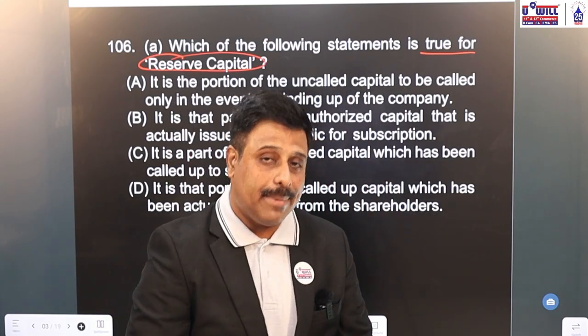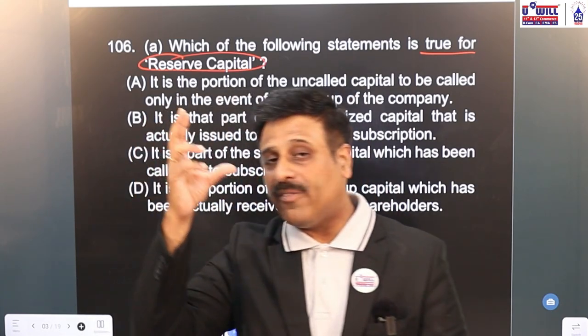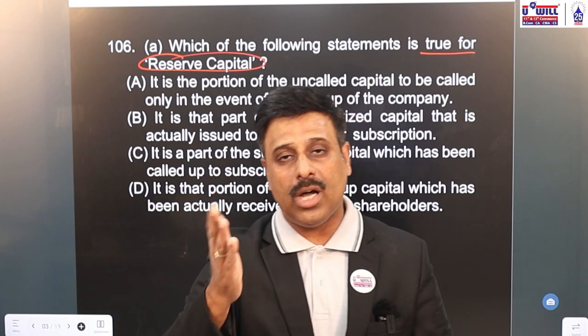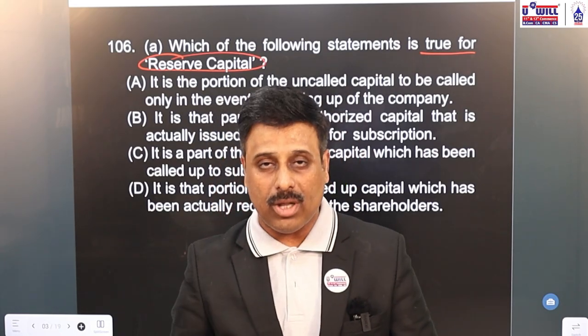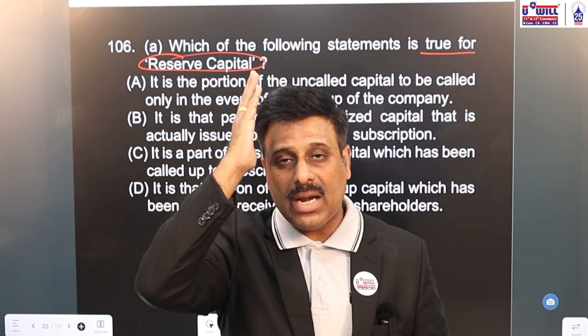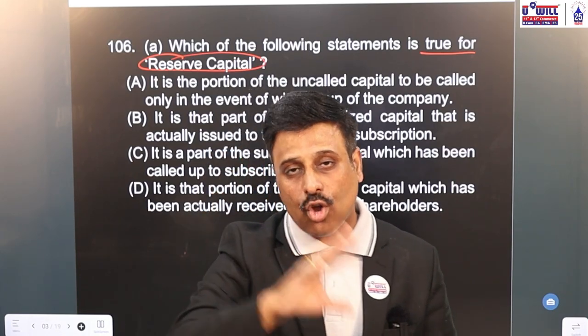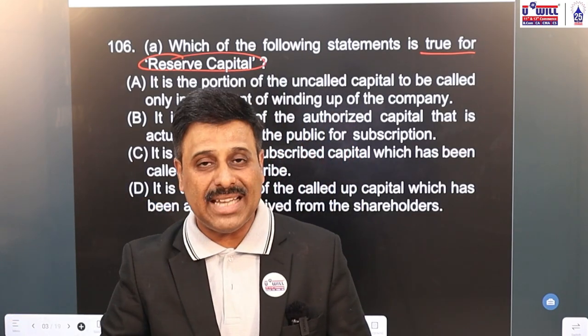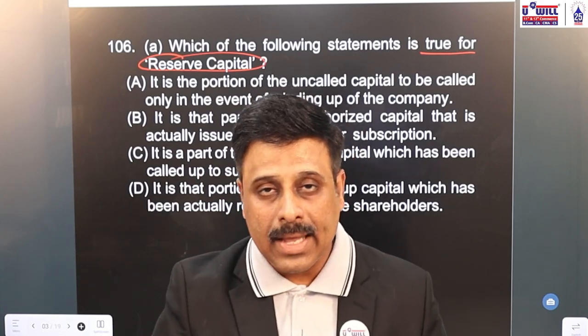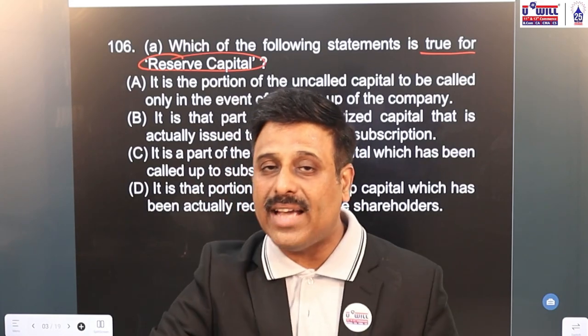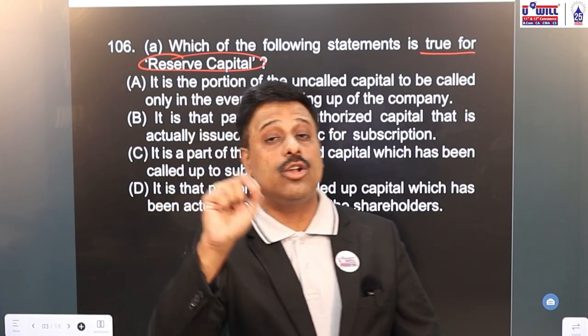Now, what is reserve capital? If suppose out of 10 rupees application to allotment 3, first call 2, final call 3, company has called up till first call 2 plus 3, 5 plus 2, 7 rupees. Company has not called final call of 3 rupees, that is called uncalled capital.